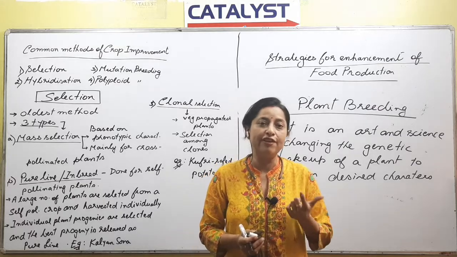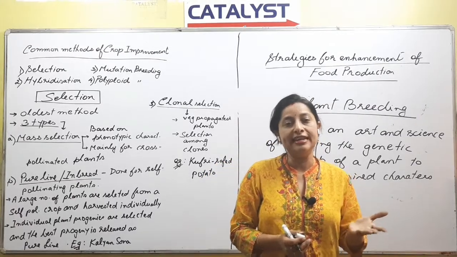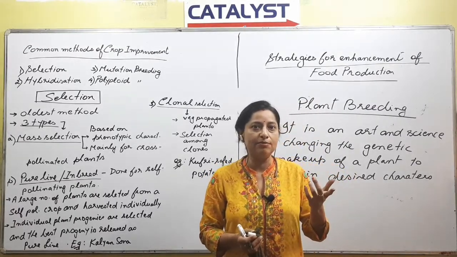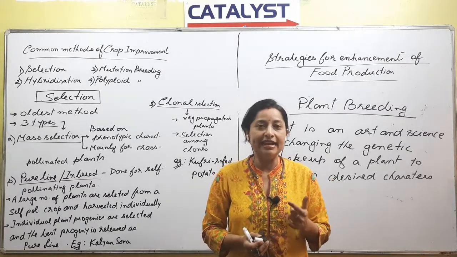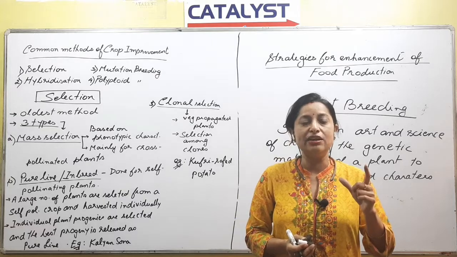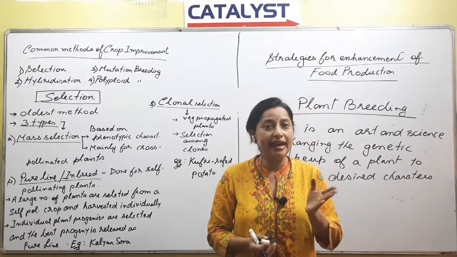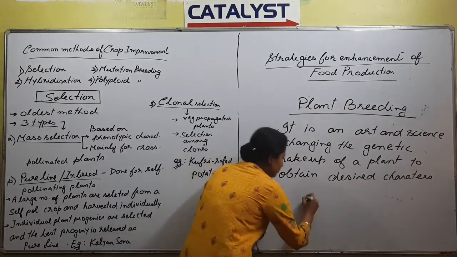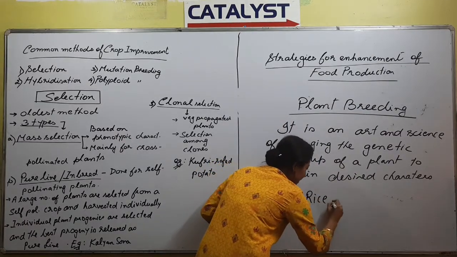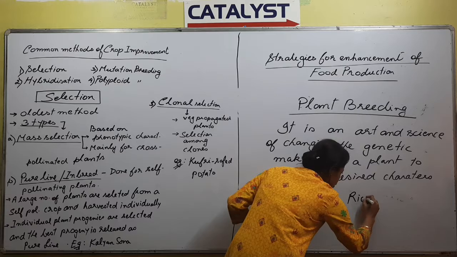For example, if we have two plants, adult plant, if you are talking about two rice plants, right? Adult rice plant, so the grains are longer and the quality is good. Suppose, okay, we'll give the example. Suppose we are talking about rice plant 1 and rice plant 2, right?